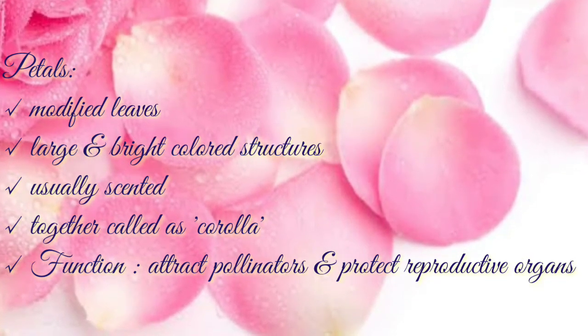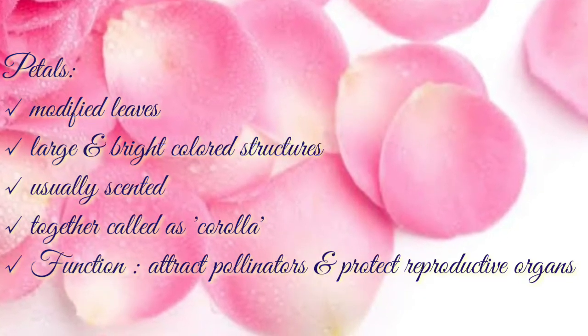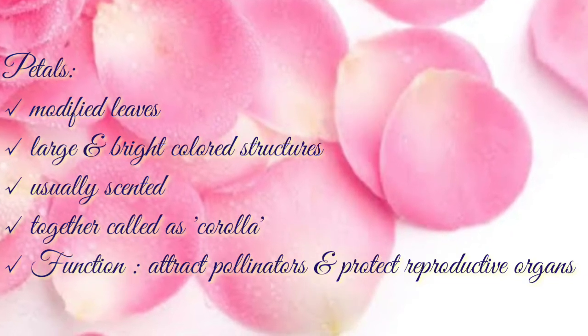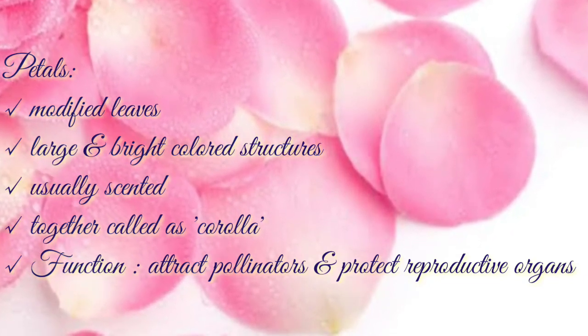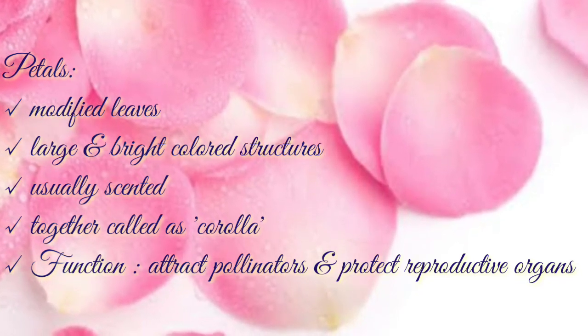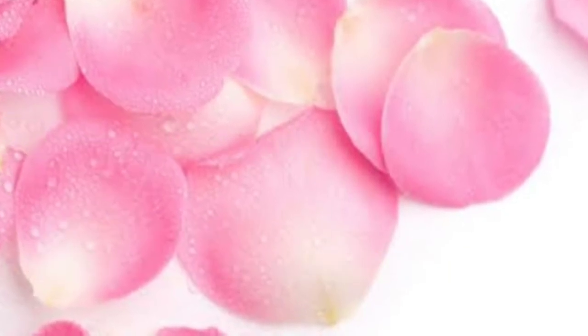They are usually scented. Together, they are known as corolla. The function of petals or corolla is to attract insects for pollination and to protect the reproductive organs which are situated on the inner side of the corolla.